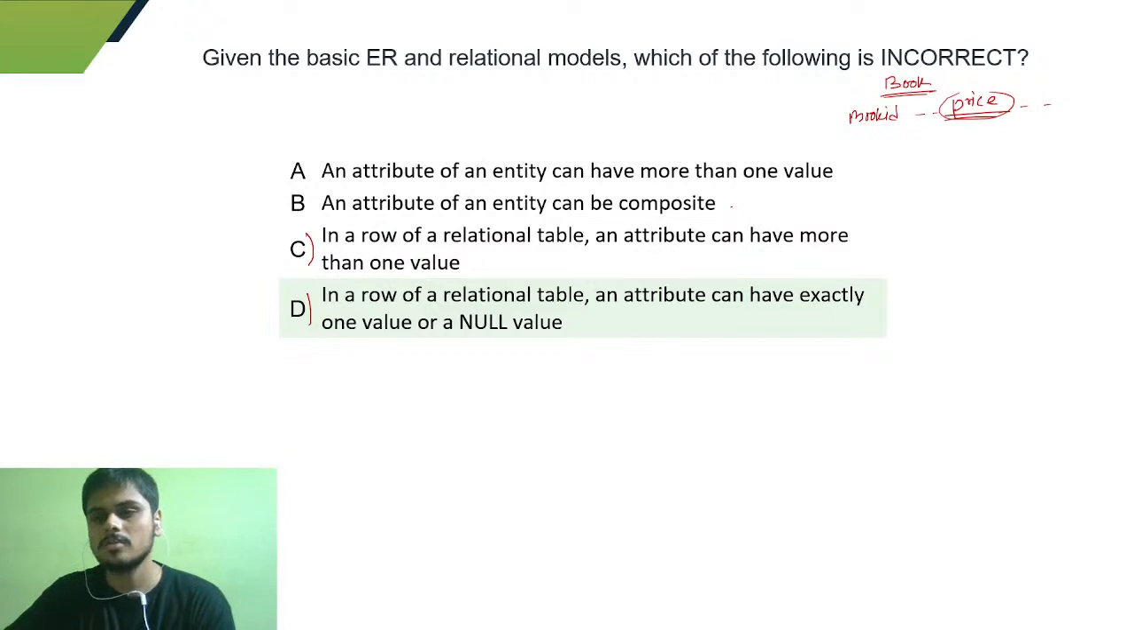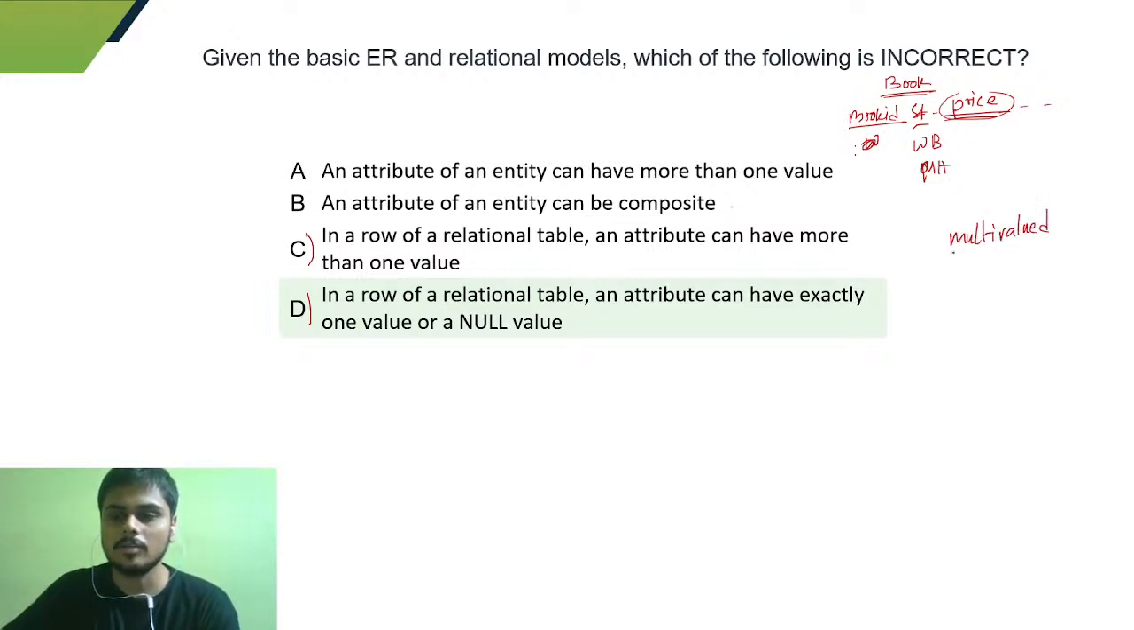Let's say the book is sold in one state. If the book is sold in the state of West Bengal, it has one price, and if it is sold in some other state like Maharashtra, then it has another price. So a multi-valued attribute is allowed. But what is the catch here? A multi-valued attribute cannot be placed in a single row, so you need to have multiple rows for that.